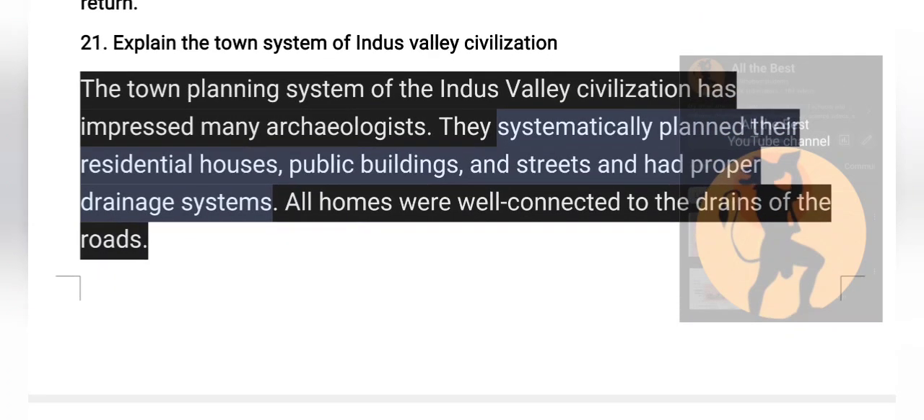So moving on to the next one, 21st, explain the town planning system of Indus Valley civilization. The town planning system of Indus Valley civilization has impressed many archaeologists. They systematically planned their residential houses, public buildings and streets and had proper drainage systems. All homes were well connected to the drains of the roads. So they were very systematic, they had built their houses, planned their cities and streets and drainage also.